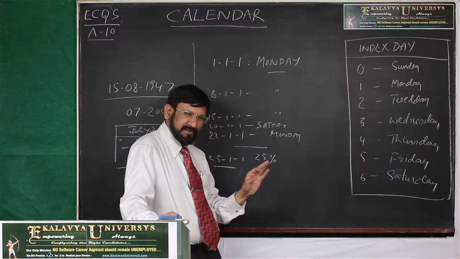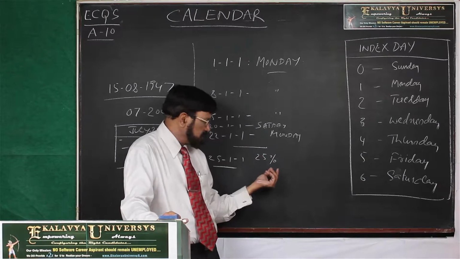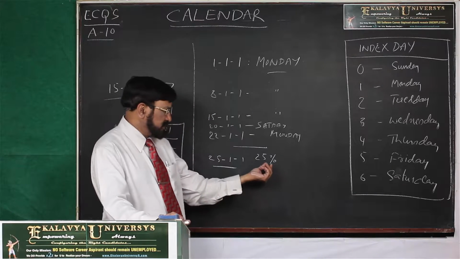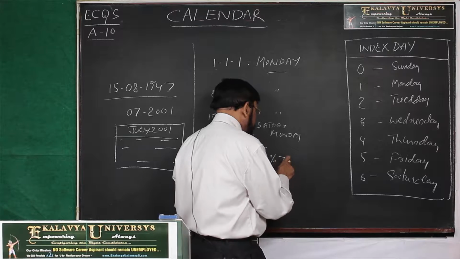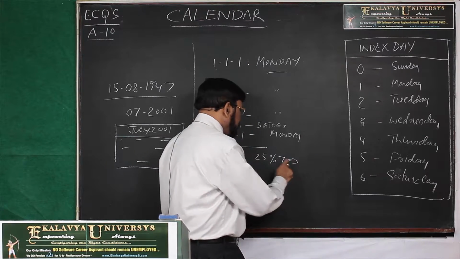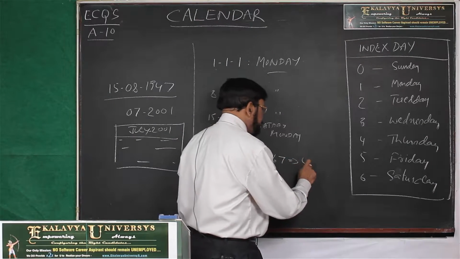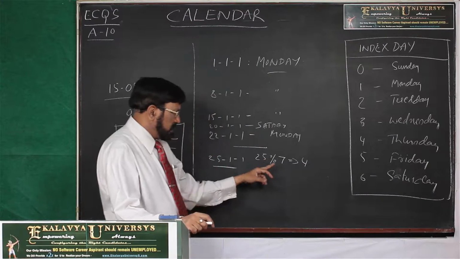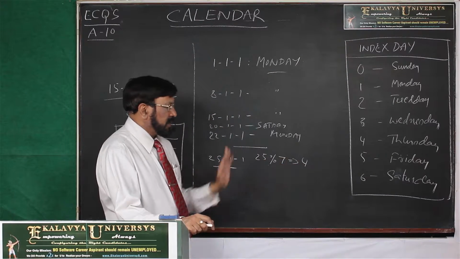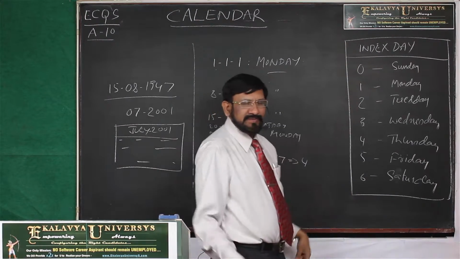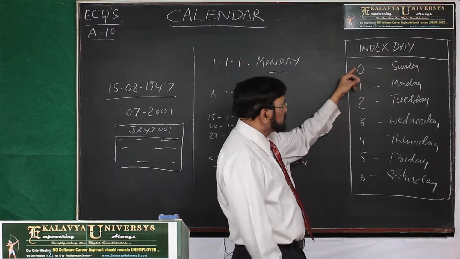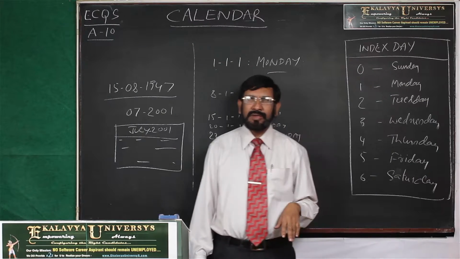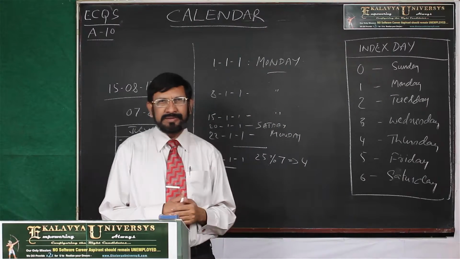You understand that simply because for our convenience I am using it. Then this is a remainder symbol. Now 25 divided by 7 days. Now what is the result? 4. Then remainder is 4. Now here I have given index days. Now Monday 1. Why I started with 0, you may get it out. Actually, day 1 is Monday.